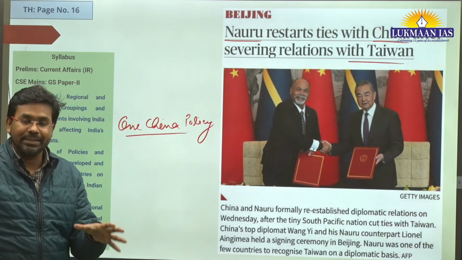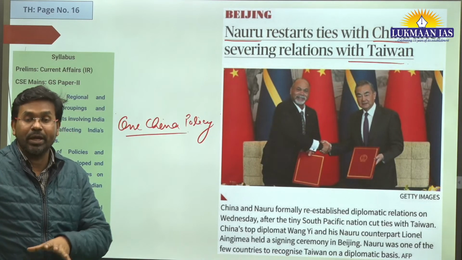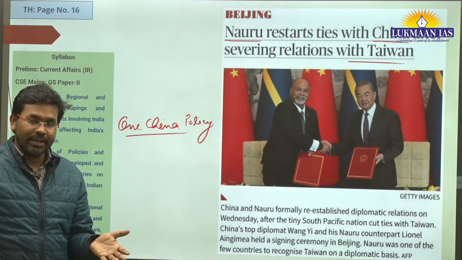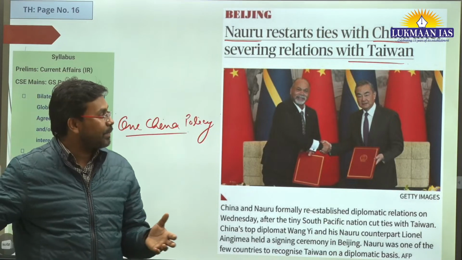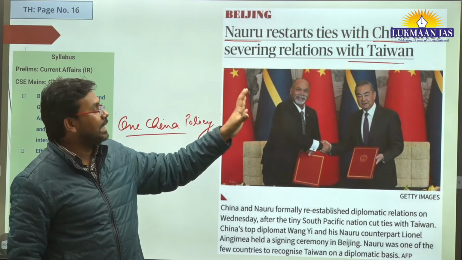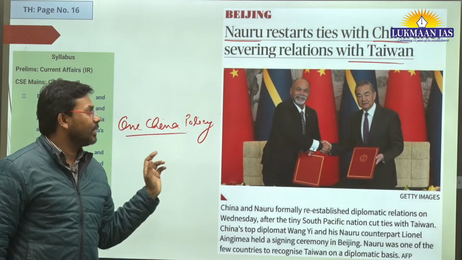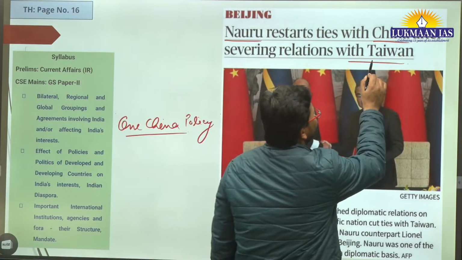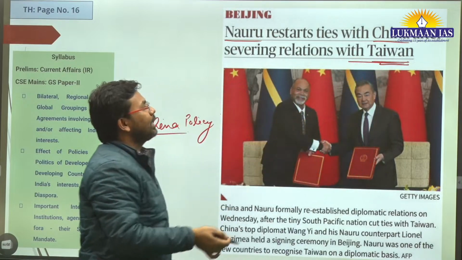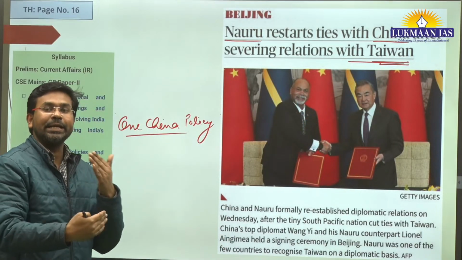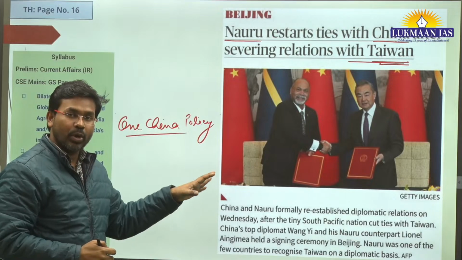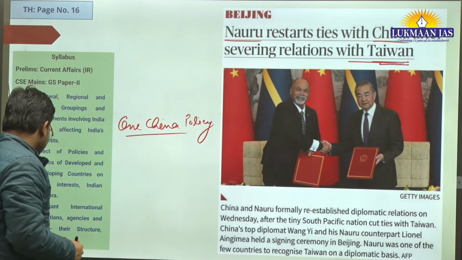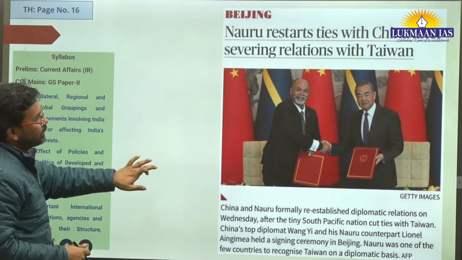However, Taiwan asserts its own sovereignty. They say we are not part of China, we are an independent nation. However, there are very few countries in the world, around 8 to 12 countries, that have recognized Taiwan and its independence. So Nauru has severed, means it has broken its relationship with Taiwan, and it is building diplomatic relations with China. So that's why we discussed the map of Nauru in the beginning today, all right.